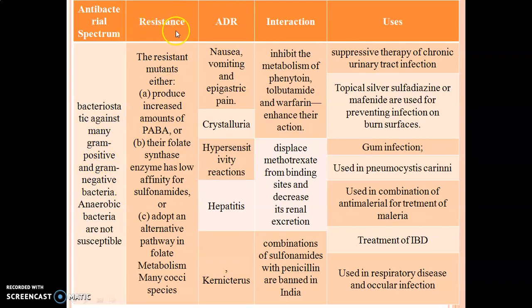Resistance is a condition in which, after some time, the bacteria fail to respond to the same dose of the drug at the same duration. It is called resistance in bacteria.